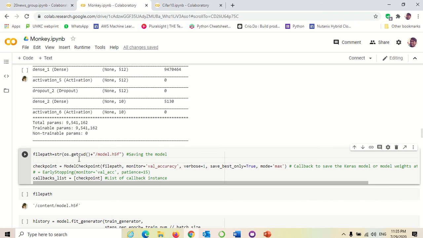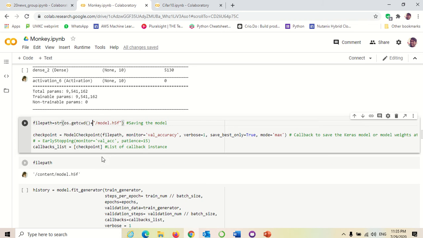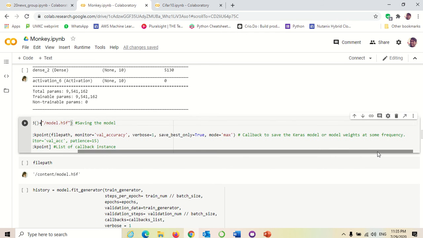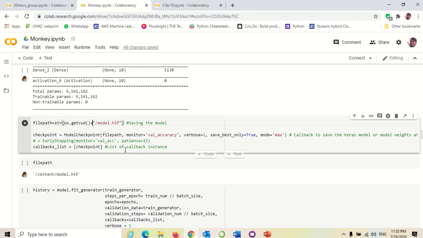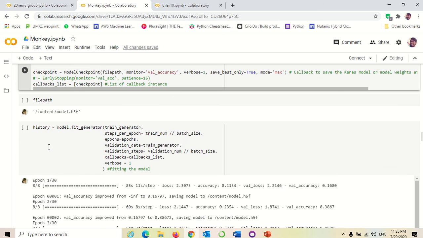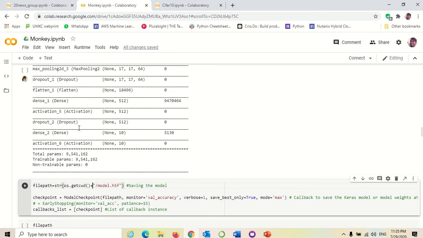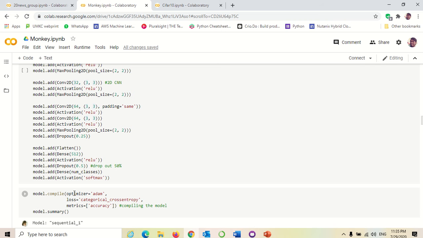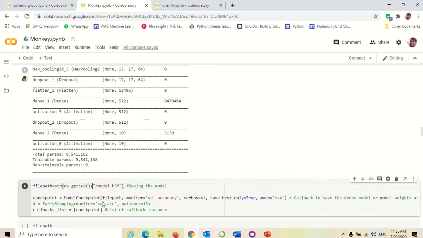As there is a requirement of saving the model and predicting from it, I have saved the model into the current path, and I was using checkpoints here. This saves the model or model weights at some frequency, and I was using this checkpoint as a callback list. I have compiled with optimizer Adam, loss, and metrics as accuracy.